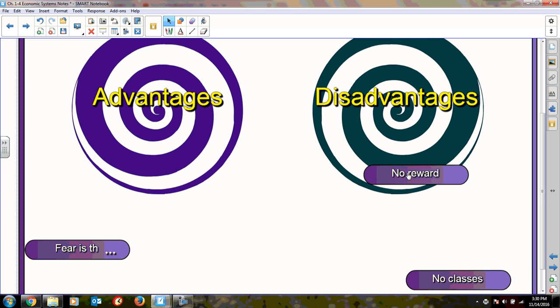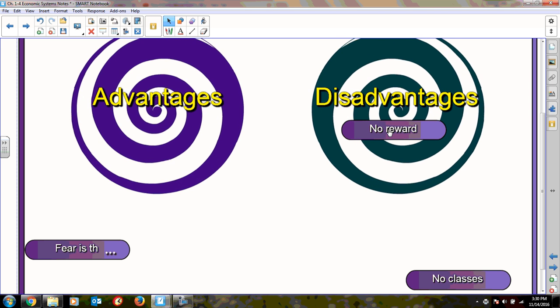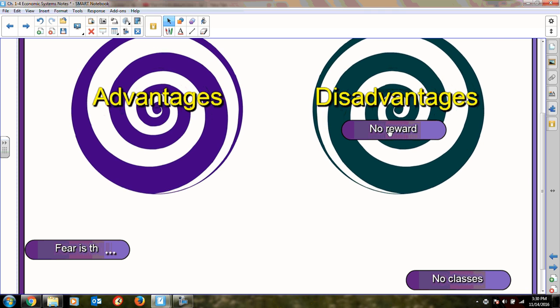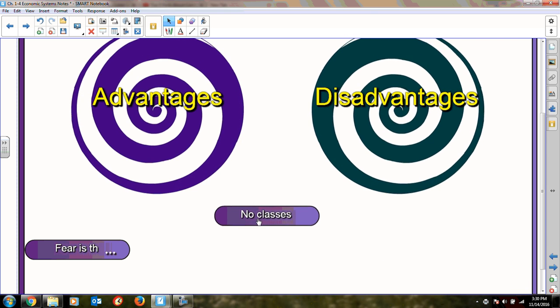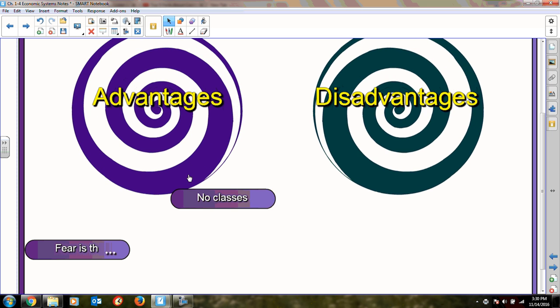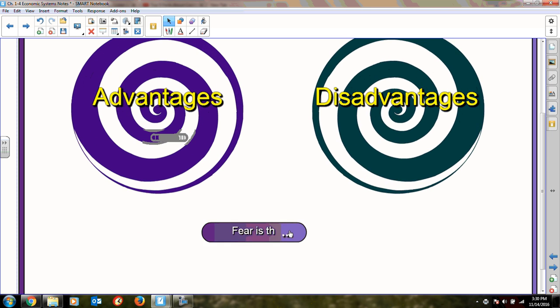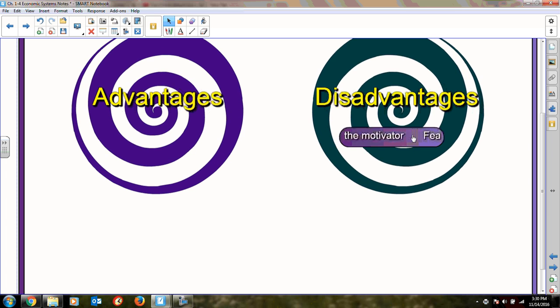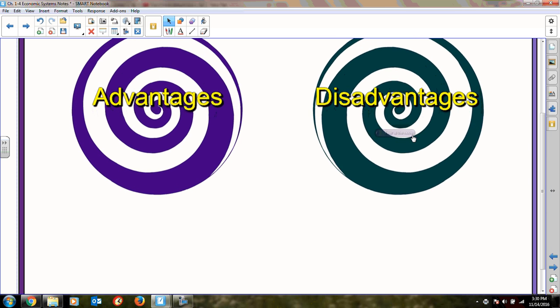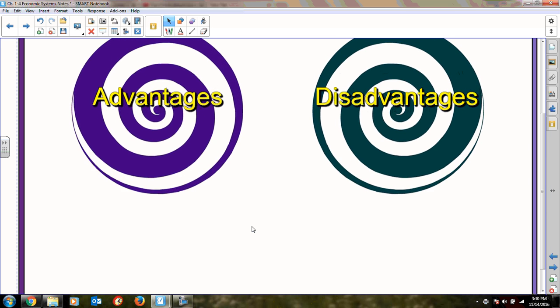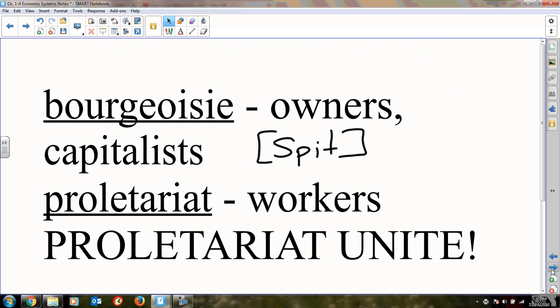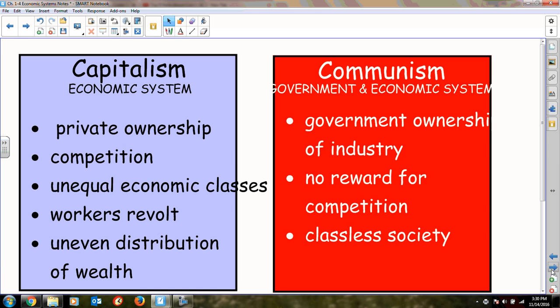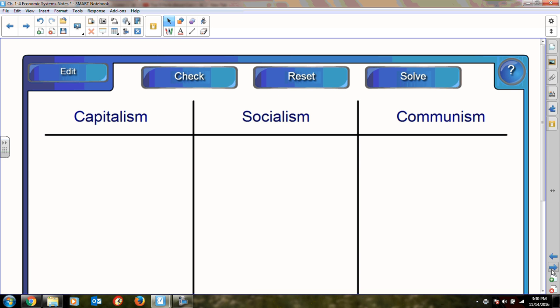There's really no reward for coming up with any kind of ideas, coming up with a new invention, so a disadvantage. But then there is no class system, no poor and rich people. The thing about communism, though, is fear is the way that they govern. And that, of course, is never a way to govern. So the 3 economic systems that we have studied include capitalism, communism, and socialism. And we are going to be reviewing that when you come to class tomorrow.